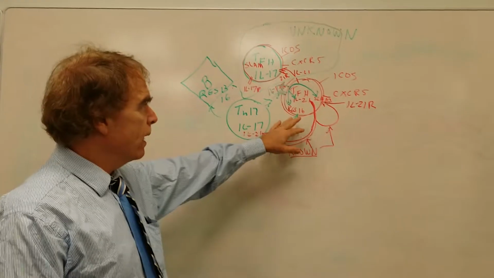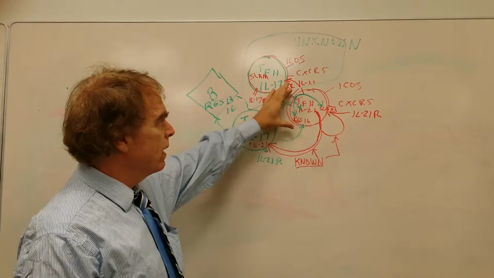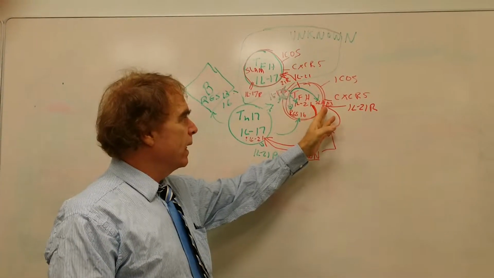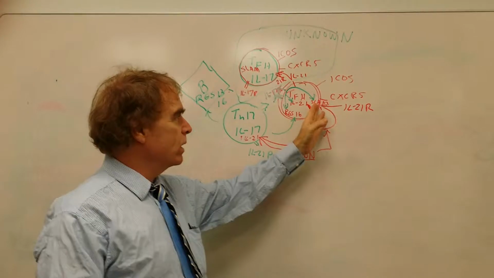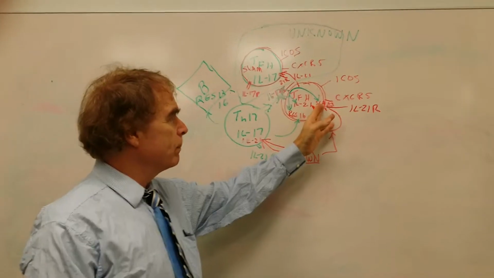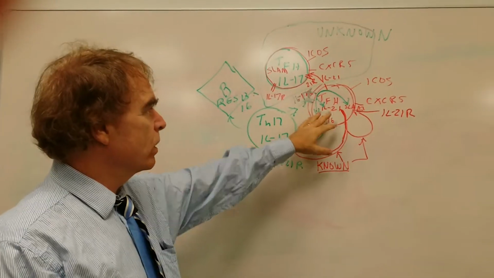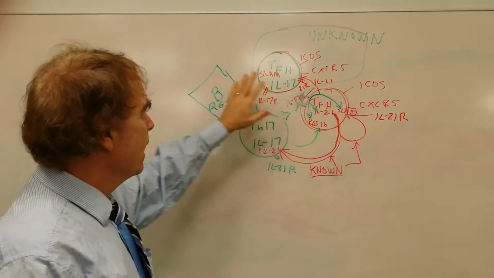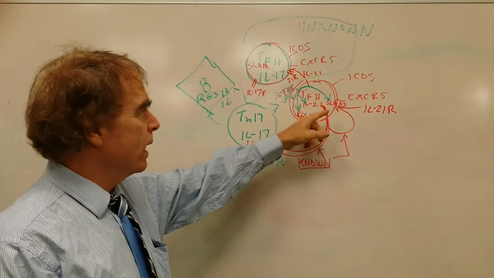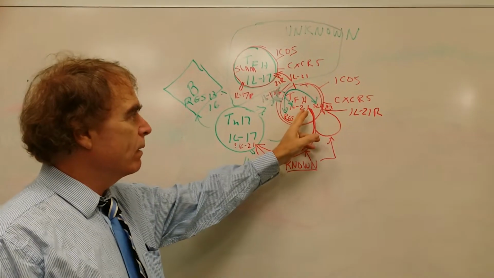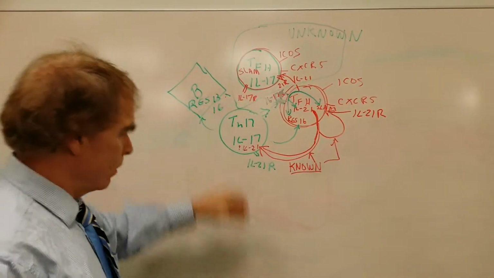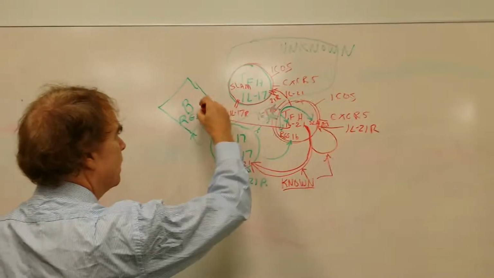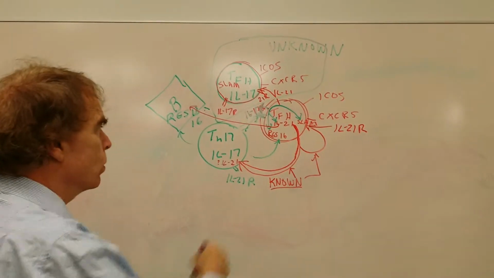So let me just point out here, here's a regular T follicular helper cell. It produces IL-21, and it has upregulation of certain molecules, including SLAM, that promote its interaction with B cells. So the simple story was that this cell acts on B cells through direct interactions, maybe through SLAM, and by production of IL-21. That arrow is not even on here, the IL-21 acting on the B cell. So that's the old story.